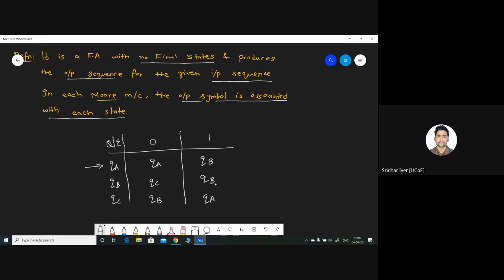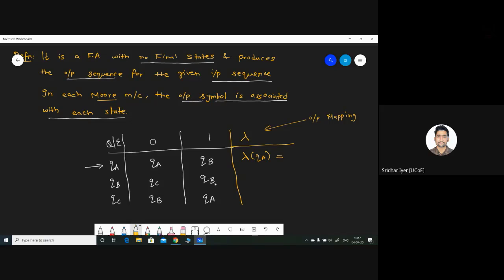But where is the output I was talking about? Where is it? I have not yet added. Let me tell you, we are talking about a Moore machine. So the output of a Moore machine is always associated with that state. So what we need to do is we need to add one more column, and the output is signified with this symbol lambda. Lambda is nothing but, I will tell you what exactly is lambda. It is called as output mapping. Okay, output mapping. So this lambda of QA will be output of QA. If I write something like this, it is the mapping of the output of state QA.